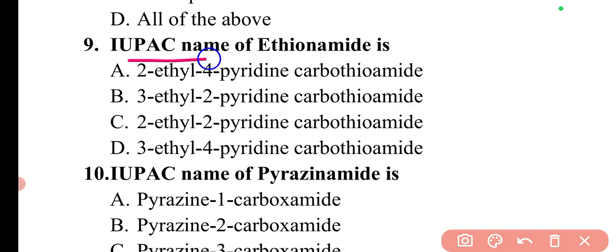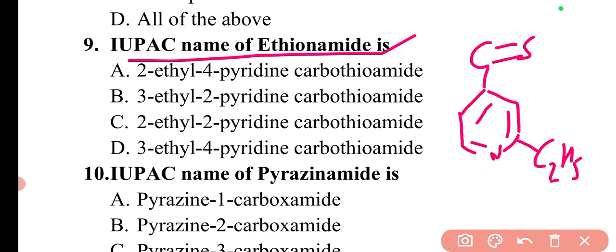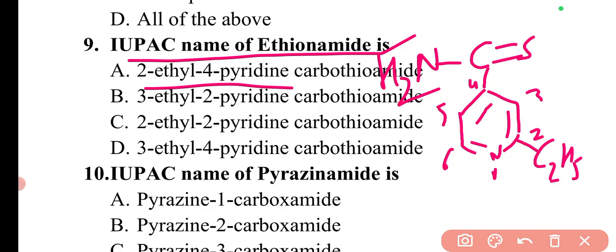The next question is, IUPAC name of ethionamide is. For the IUPAC name of ethionamide, first we need to know the structure of the compound. Here we will have a simple pyridine ring, a saturated one. At the second position there will be an ethyl group C2H5, and in the fourth position there will be a C=S NH2 group. So this is the basic structure. Numbering starts from the nitrogen N. This carbon will be 2, 3, 4, 5, and 6.